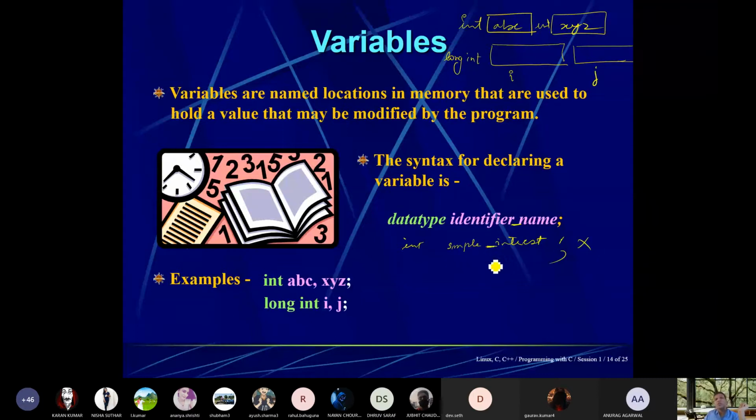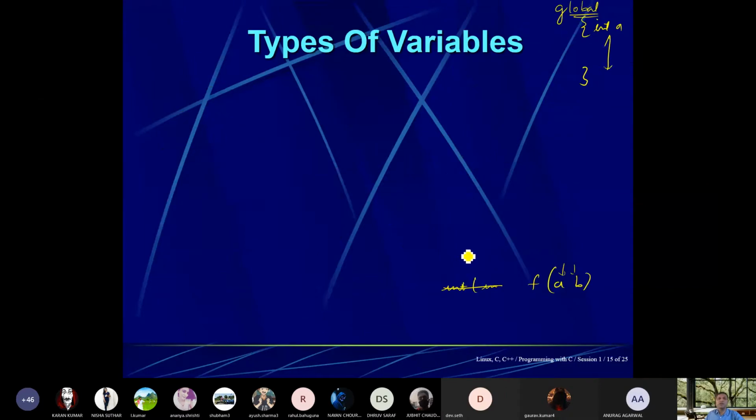Either you need to use both words joined together, or use an underscore. Whenever you are writing a variable name, it must not contain any space. No space is permitted. The only special character is underscore, plus all the alphabets and numbers. Okay, only this is permitted.